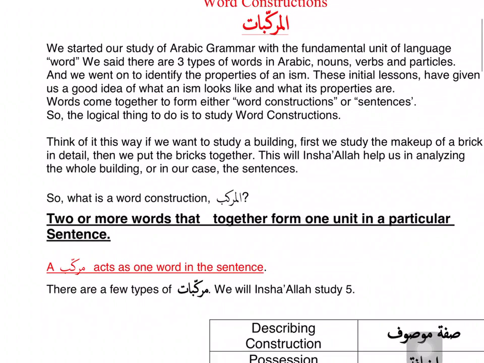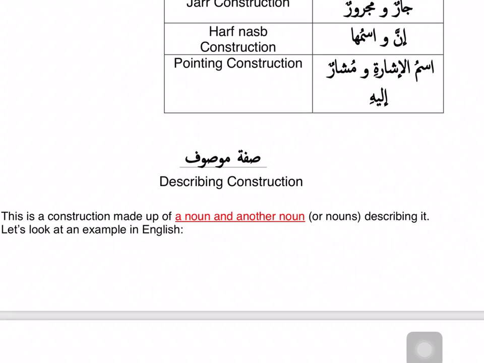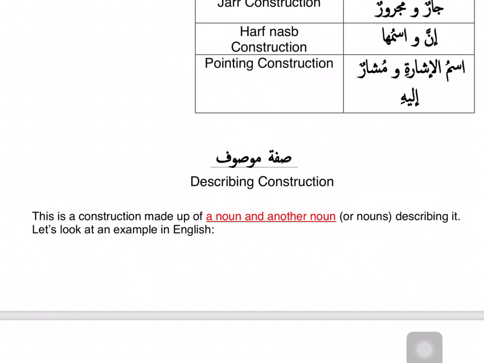We want to study 5 murakkabat. The ones we will be inshallah studying are sifa mawsoof, idafa, jarun wa majrurun, inna wa ismuha, and ismul ishara wa musharun ilay. These are the 5 murakkabat that we want to inshallah study, and today we will be looking at our first murakkab. Again, murakkab is 2 or more words that come together, and in English you can say a phrase or a fragment. A murakkab is not a complete sentence. It's like a part of a sentence. It's a juz. You need more to complete the meaning of the sentence.